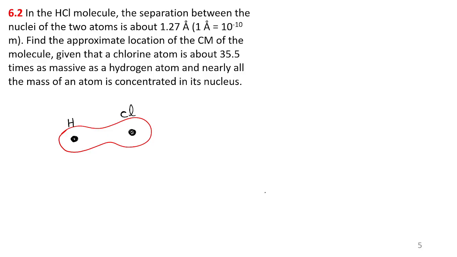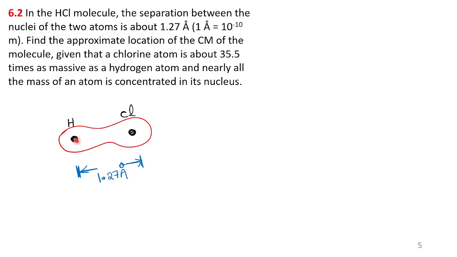Understood? This is the HCl molecule. The separation between the nuclei, I mean separation between hydrogen and chlorine, is 1.27 angstrom. Let me show the distance like this. Is that okay? You can understand. The distance between the hydrogen and chlorine is 1.27 angstrom, given in the question.